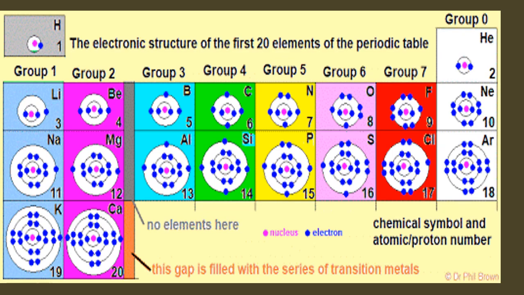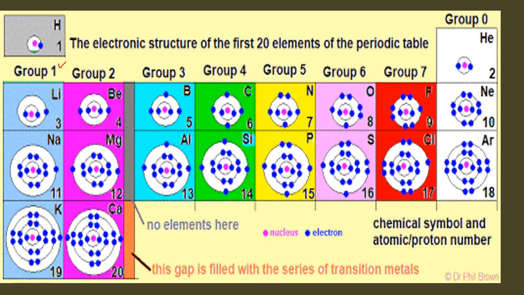Now look at this slide carefully. Group number 1 consists of lithium, sodium, potassium, rubidium, cesium and francium. For your convenience, I have discussed only 20 elements because only 20 elements are included in your syllabus.